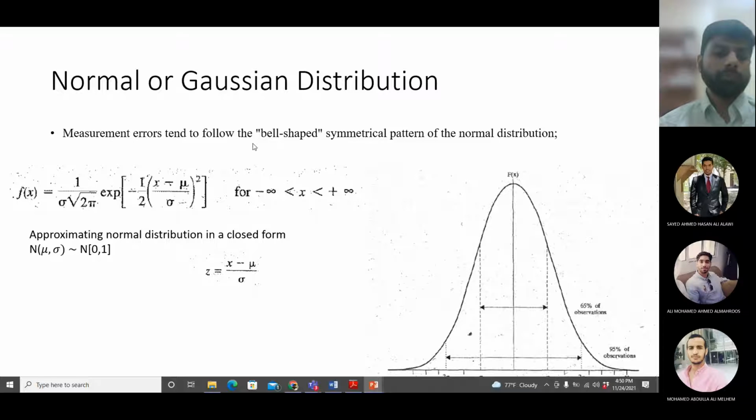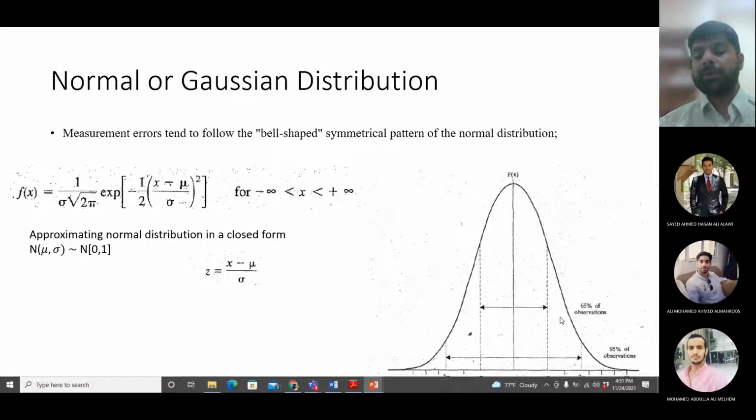So this is the general notation for any normal distribution, and this is the notation for standard normal distribution. The only difference is that the mean and standard deviation are fixed. And this is the equation to convert x values into their equivalent z value: x minus mean upon standard deviation of x.